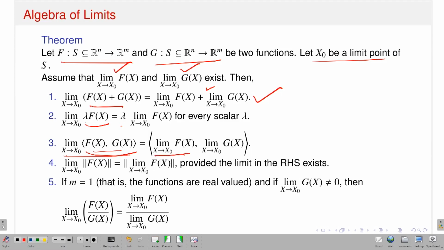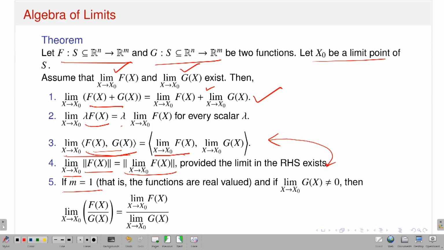So that means I can push the limit inside the inner product. Similarly, if I take the limit as x approaches x naught of the norm of f(x), that means positive valued functions, then I can push the limit inside the norm. In fact, these two properties are actually true. Later on you will see, since the norm and inner product are continuous functions, I can interchange the limit with the inner product and the norm. That you will see when I talk about the notion of continuous functions in Rn.